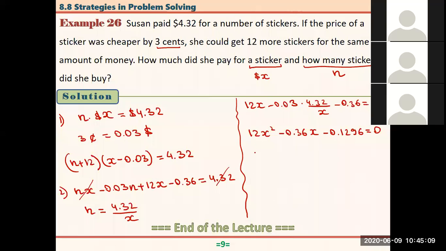Solving this equation by factorization is not easy, so directly we'll just use the formula. First we need to find the discriminant, right? Let me use blue here.